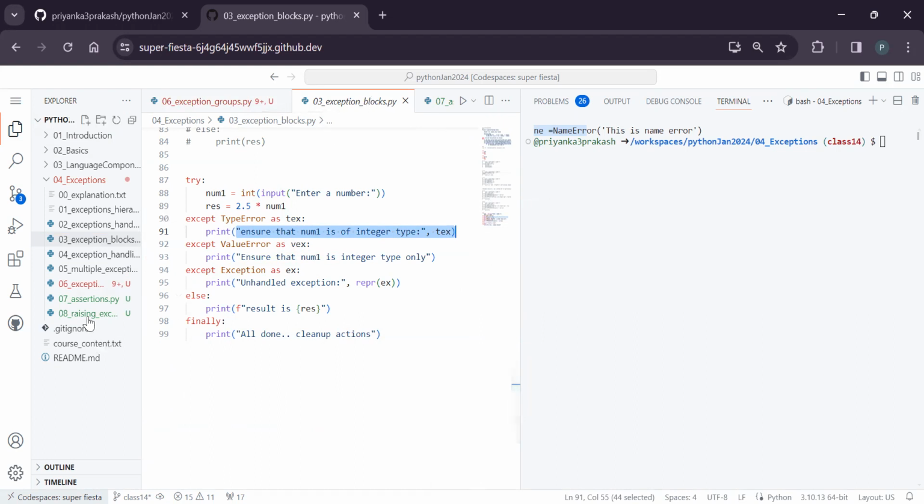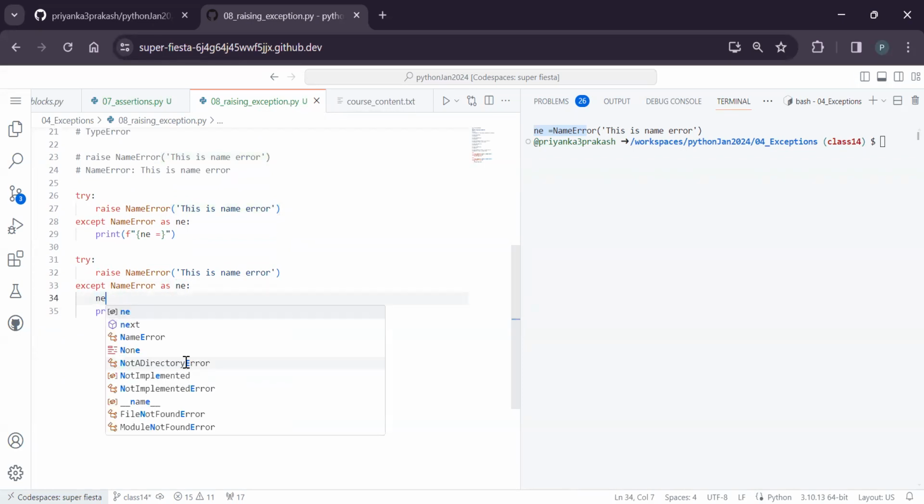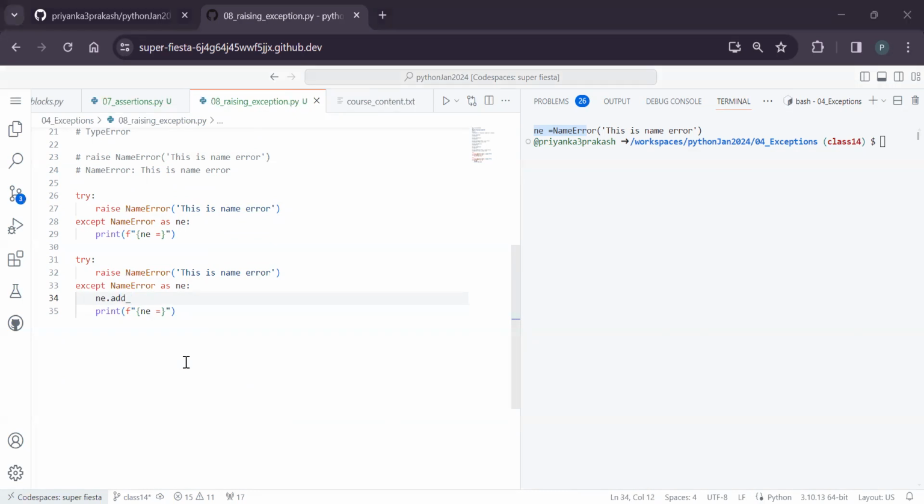Whereas what they did was make a new invention. For this any, which is the exception object, there is something called add note actually. Add note we can do. Of course, this also works only in Python 3.11. So I don't think it will work here. Even here, did you see, it doesn't have that attribute?